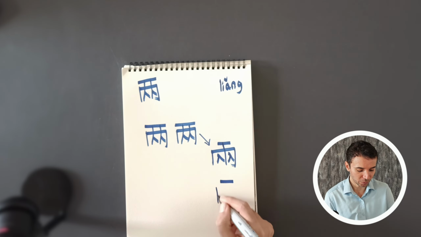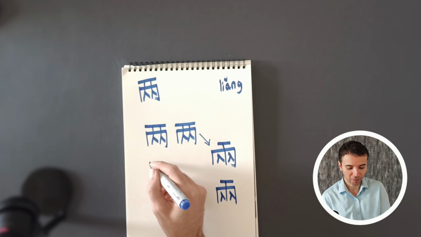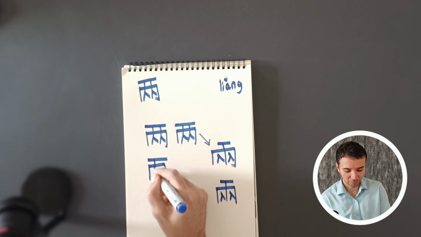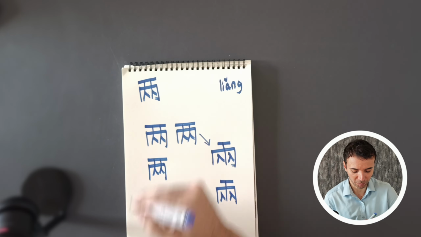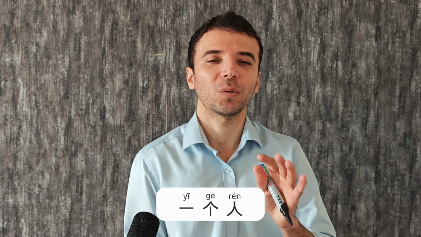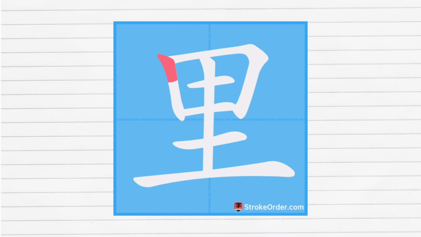1, 2, 3, 4, 5, 6, 7, 8. This was the traditional, and this is a simplified. 1, 2, 3, 4, 5, 6, 7. Okay? So from now on, we will be using the simplified version. For now, just learn this one. 两个人 means 2 people. 一个人 1 person. 两个人 2 people. 三个人. Okay? You cannot say 二个人. Let's take a look at the next character.